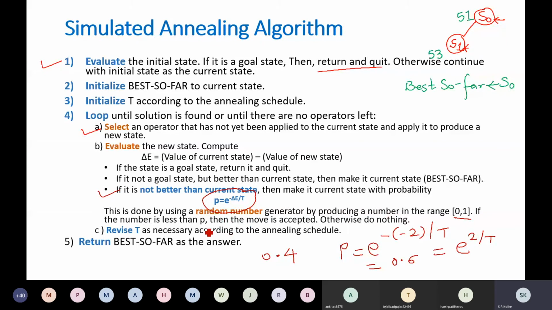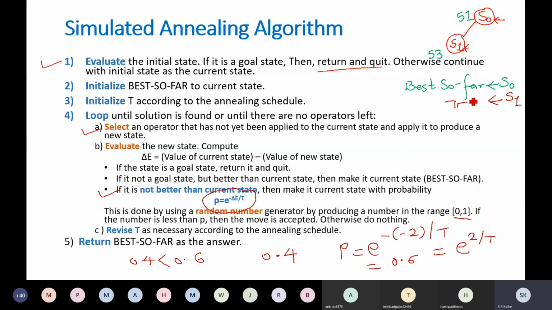This 0.4 is less than 0.6, so the move is accepted. The algorithm will accept this move and your current state will now be S1.